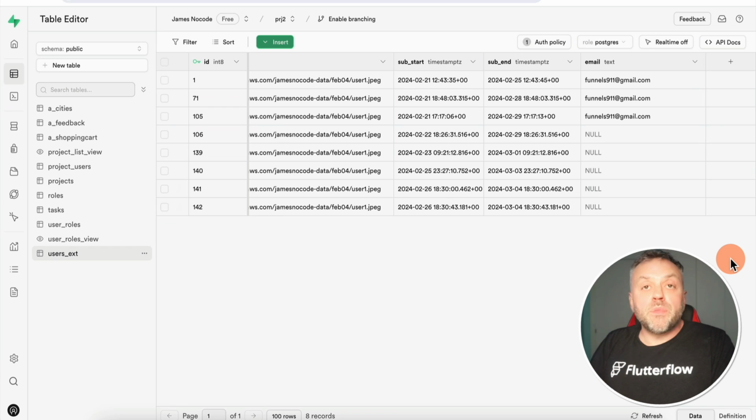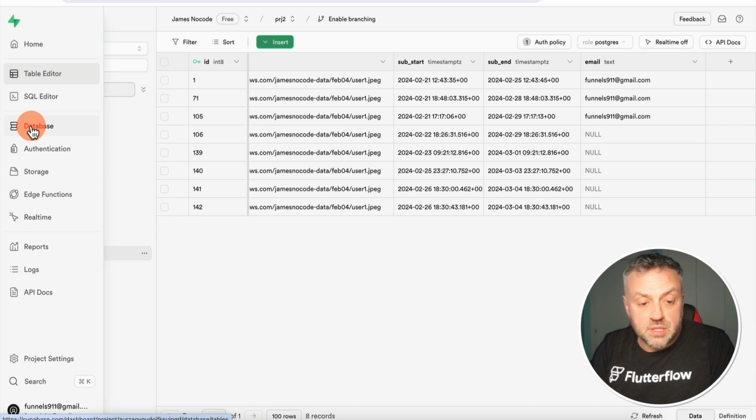And typically something like this you would need to do in your app, right? If you ever want to do some kind of custom code, you want to do a calculation, you want to do something that's beyond a simple text field or a simple number field, traditionally, you would need to do it inside of your app. And so whether you're building a Flutterflow app or some other app, you're going to have a situation where anytime you're adding a new user, you would need to write the code to calculate that automatically. Well, with extensions, you no longer need to do that, right? Because extensions give you this code for free, right?